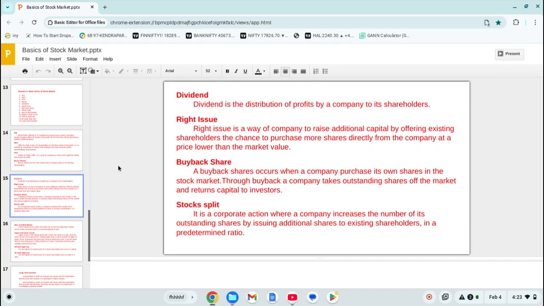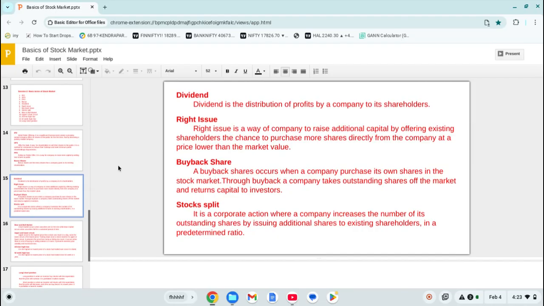Now the company thinks to raise money, but not from all the public, only from a certain section of the public. And what is that certain section? Those who are already existing shareholders, not a new shareholder, not the public that has not bought any share of that company.